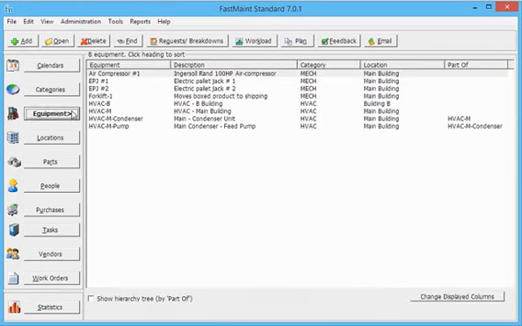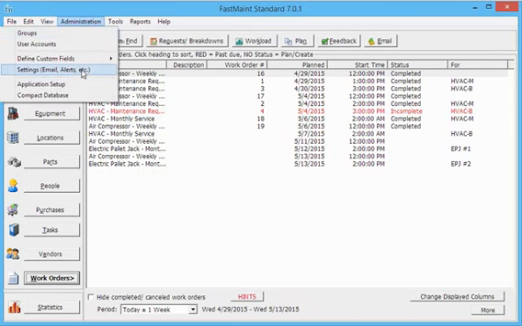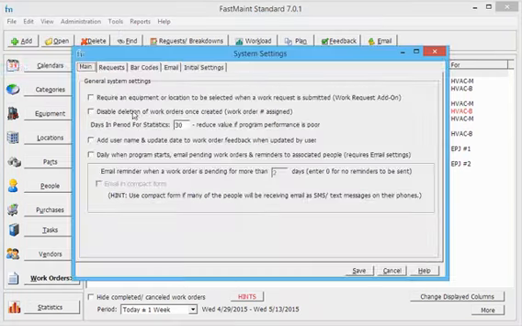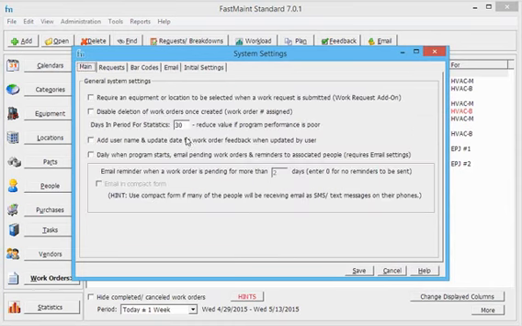Click on the left bar buttons to see different items. If you created a demo database, some demo items will be shown. At any point in the future, you can click on the Administration menu and select Settings to bring up the Application Settings screen, where you can enter email account information, work order settings, and so on.